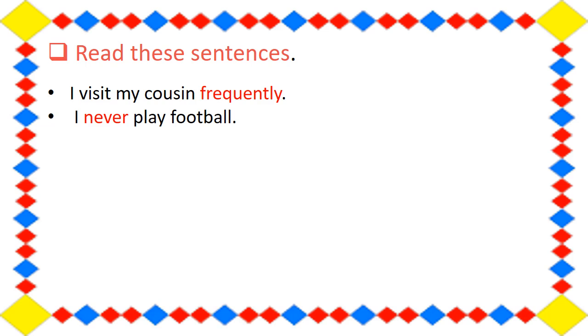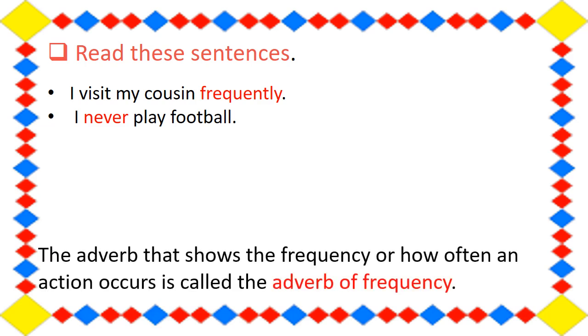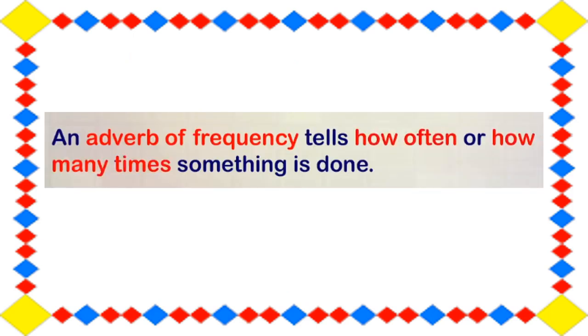So the highlighted adverbs show the frequency or how often an action happens. So the adverb that shows the frequency or how often an action occurs is called the adverb of frequency. So an adverb of frequency tells how often or how many times something is done.